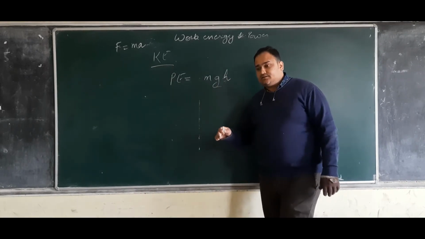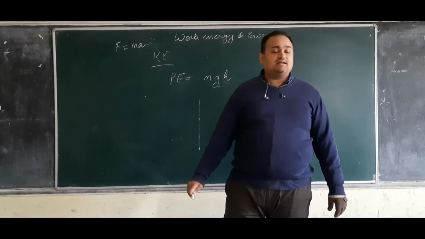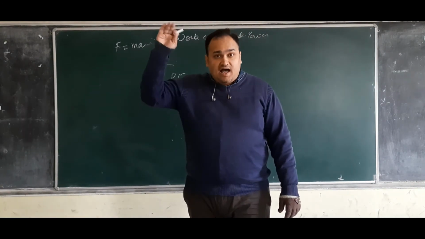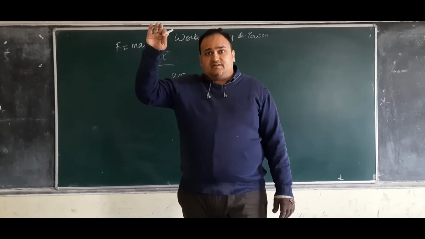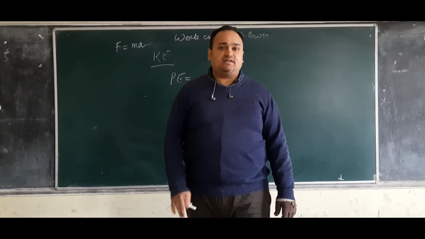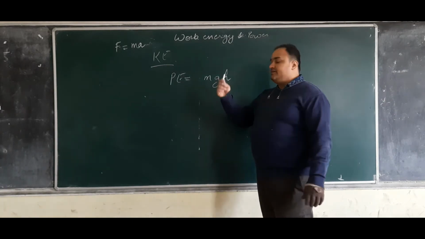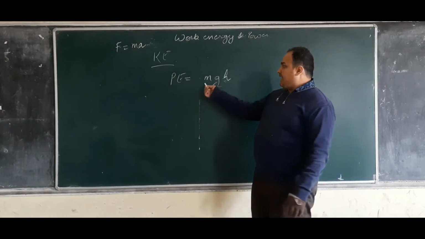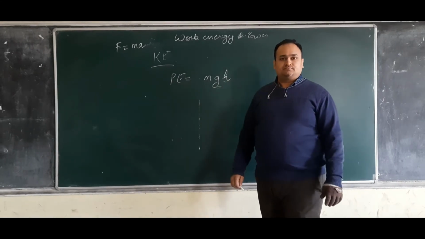I just said that water kept in a tank at a height has potential energy. If there is height involved, then it has something to do with gravity and the acceleration of gravity. Acceleration of gravity will be used here. So it will be mgh.